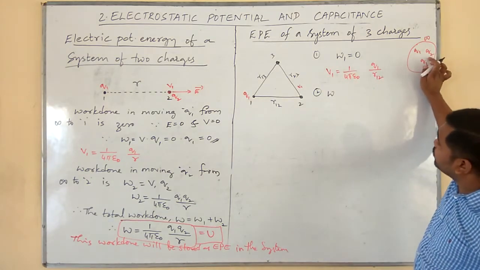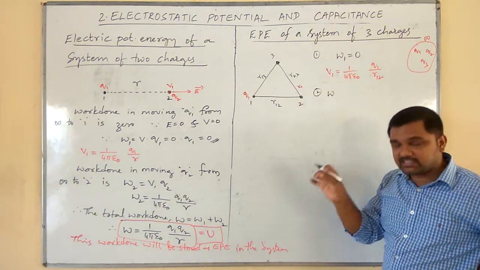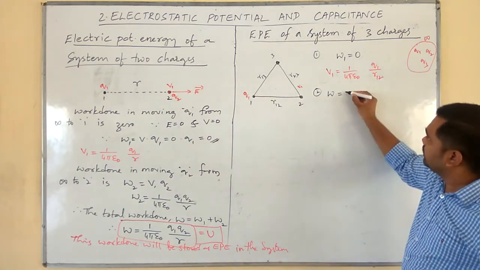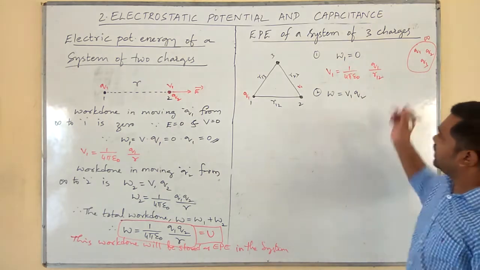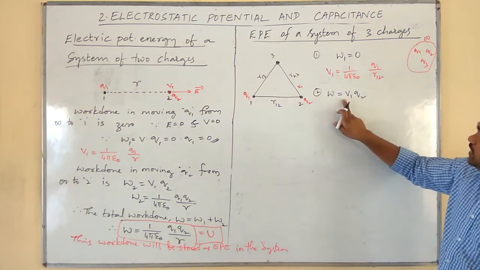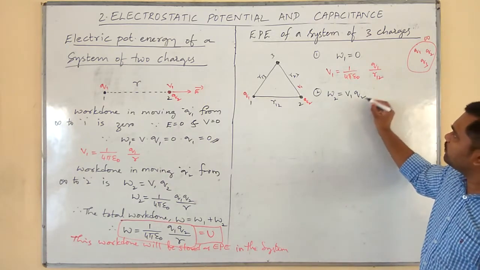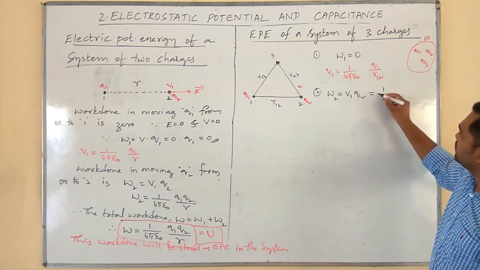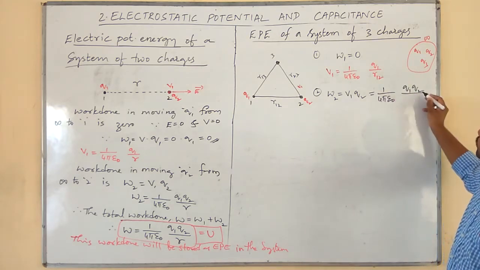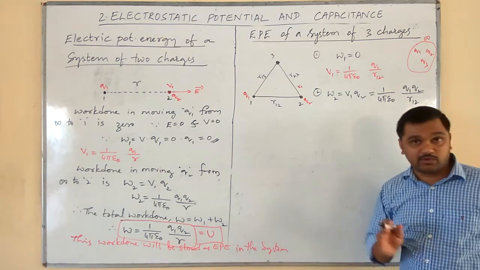We have to bring Q2 from infinity to 2. Now here the potential is opposing, that is, the electric field is opposing. Therefore, W can be written simply as V1 into Q2. I have brought that Q2 and placed it here. Therefore, W2 is equal to V1 into Q2. What is the value of V1? This much. Therefore, on combining these two, 1 over 4 pi epsilon naught Q1 Q2 divided by R12. Correct? So this is the second part of the work.